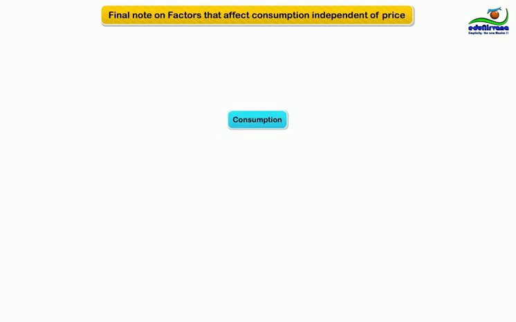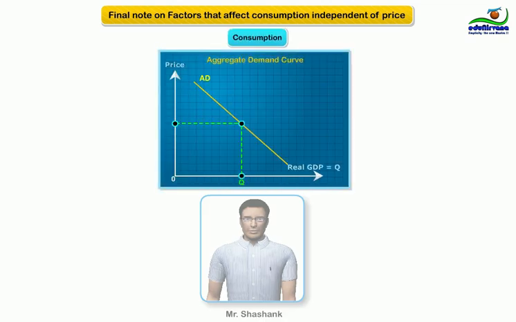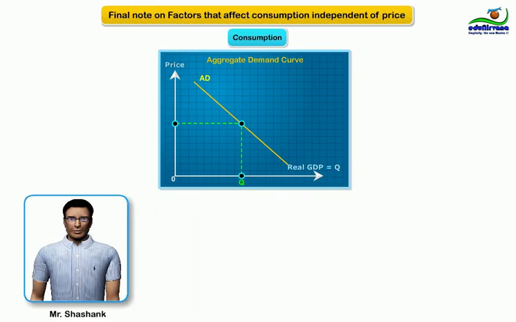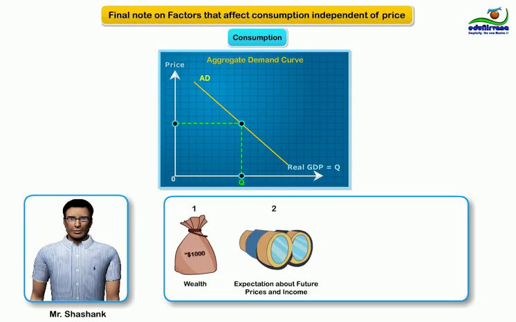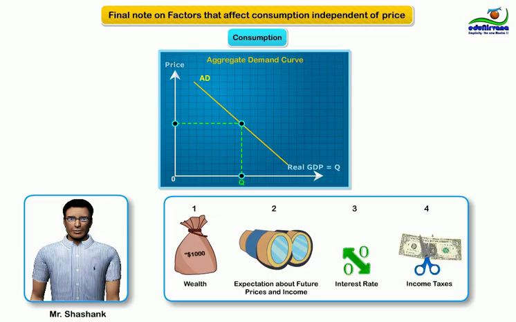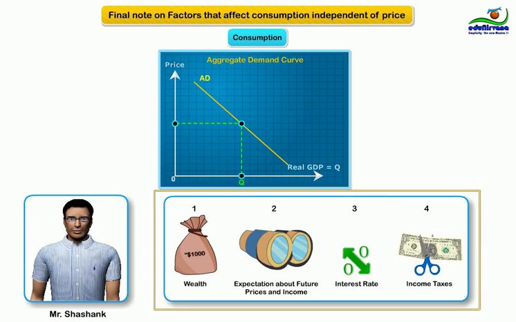Consumption. Based on the overall discussion with Mr. Shashank, we can say that mainly there are four factors that affect his consumption decisions, and they are wealth, expectations about future prices and income, the interest rate, and income taxes. Since households consist of people like Mr. Shashank only, we can generalize the discussion and say that these four factors affect consumption of the overall economy.